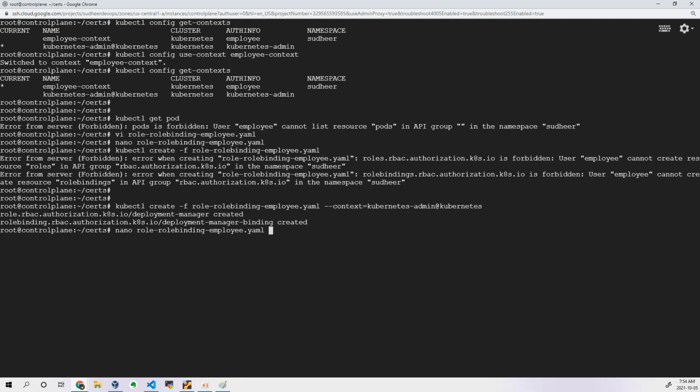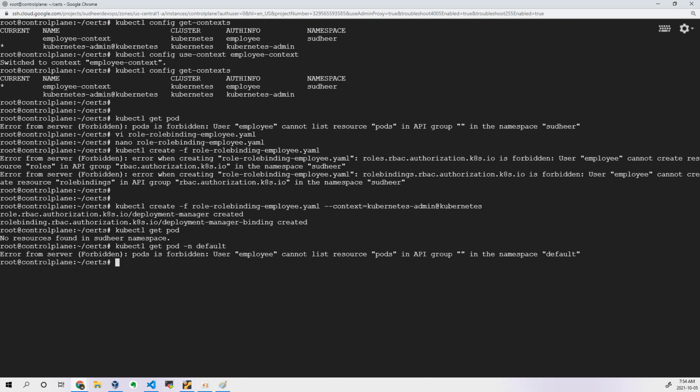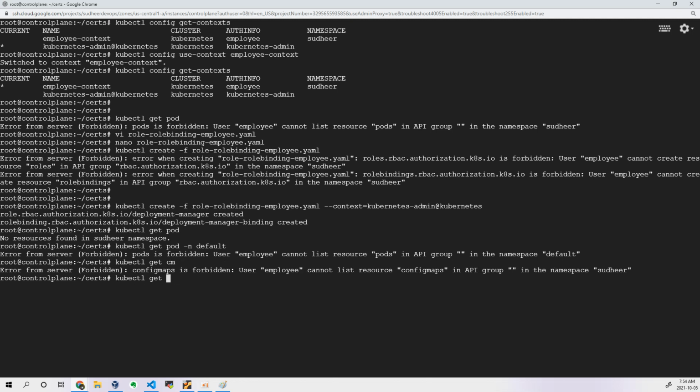Now let me try to fetch the pod details. You can see now it is successful, which means that your authentication and authorization are also successful. You can see by default it is fetching the data from the Sudhi namespace. But if I try to fetch the data from the default namespace, see what happens. It is forbidden because you don't have permission to fetch data related to the default namespace or any other namespace. If instead of pods I want to fetch config maps, it doesn't work. Secrets, no, nothing is allowed. Except pods, you cannot access anything.